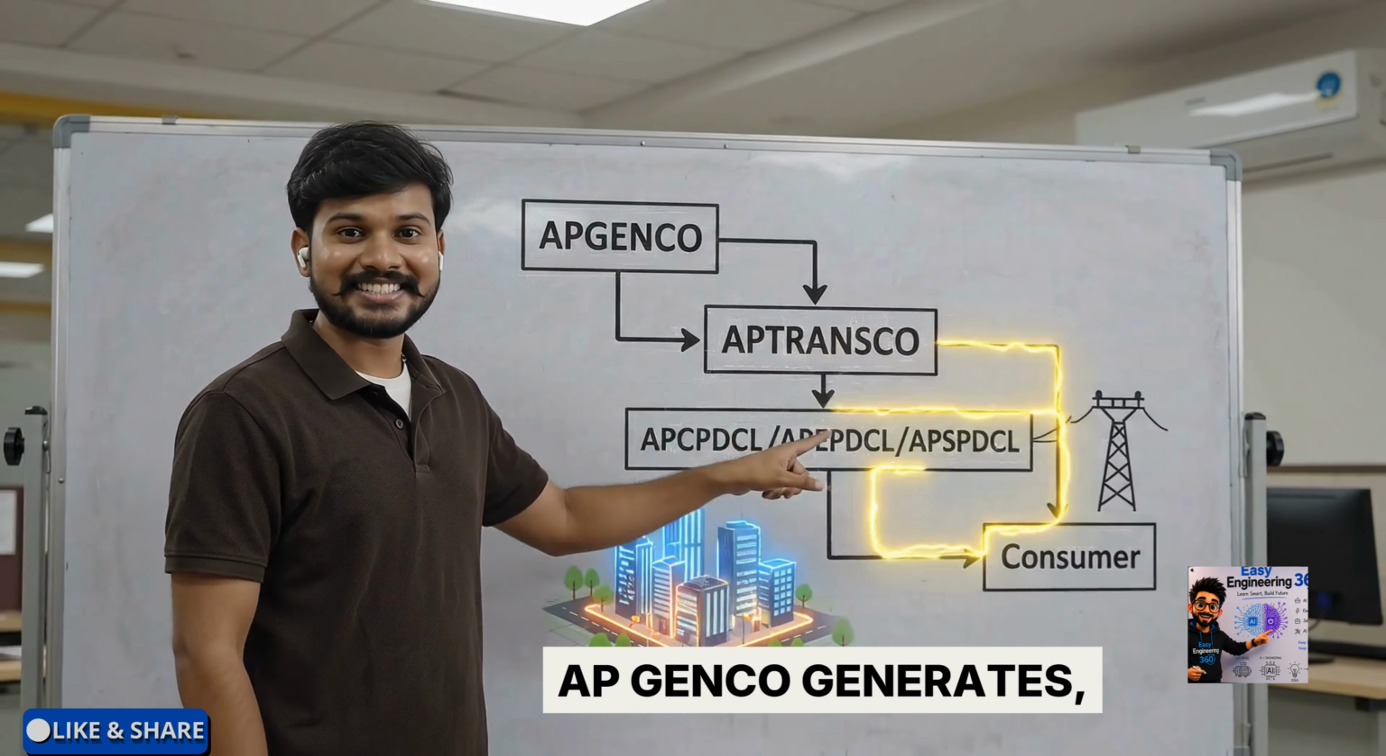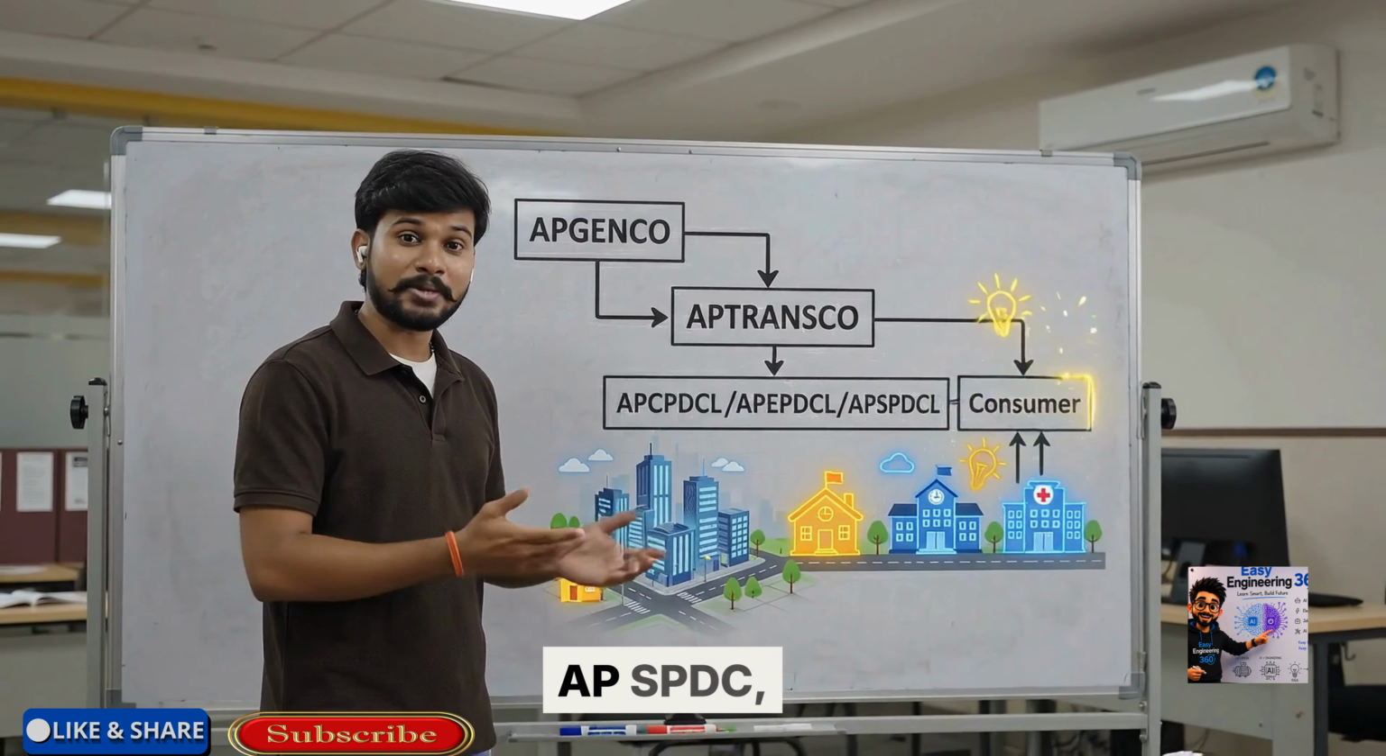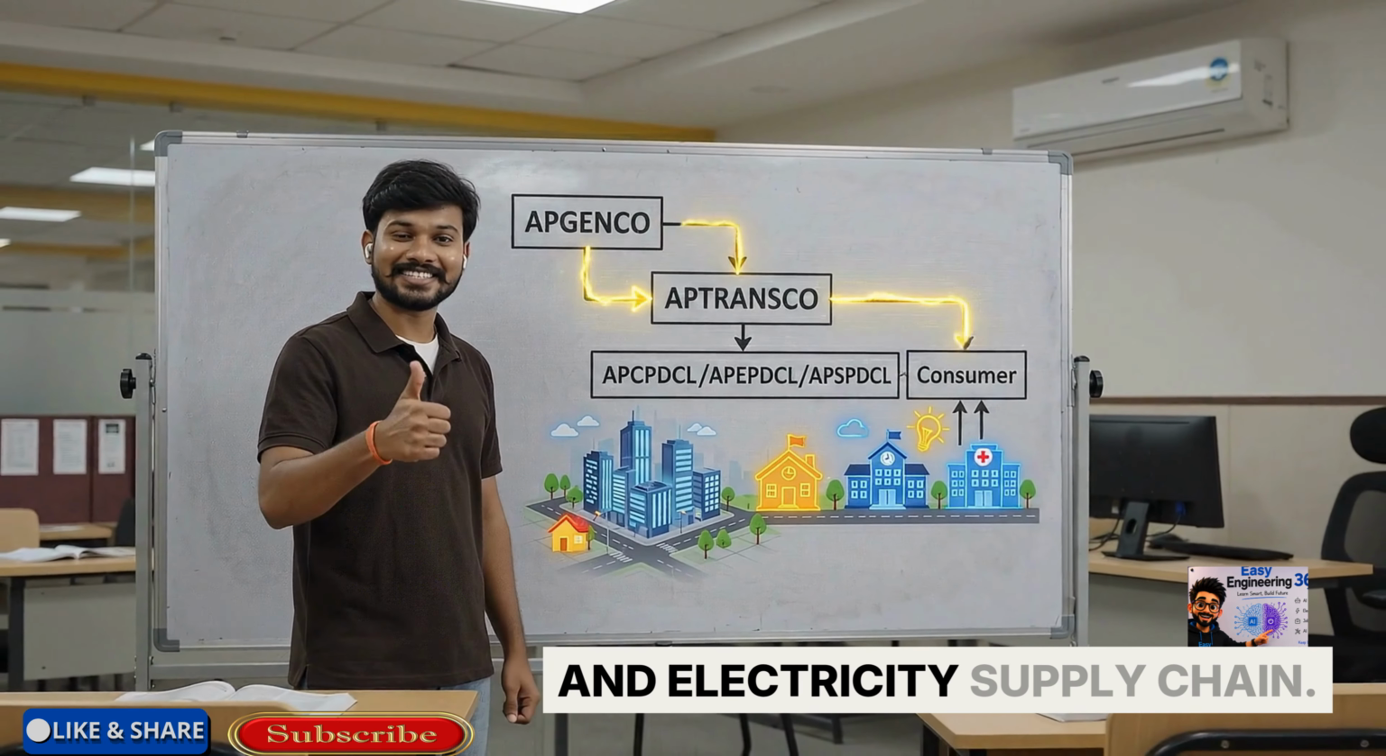AP Genco generates, AP Transco transmits, and APSPDCL distributes. This is the electricity supply chain.